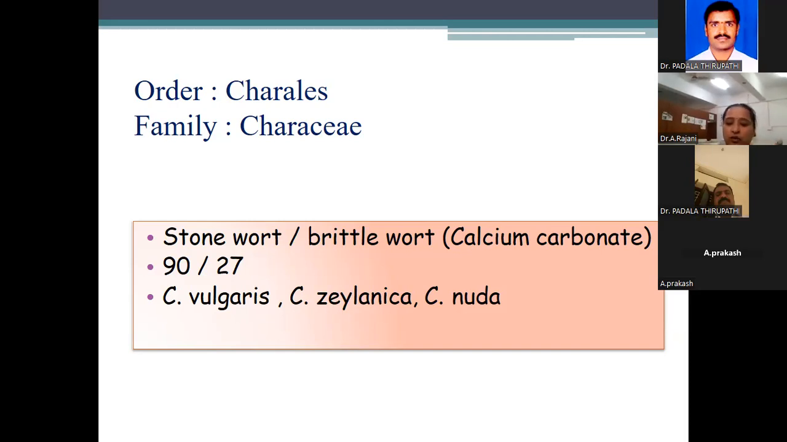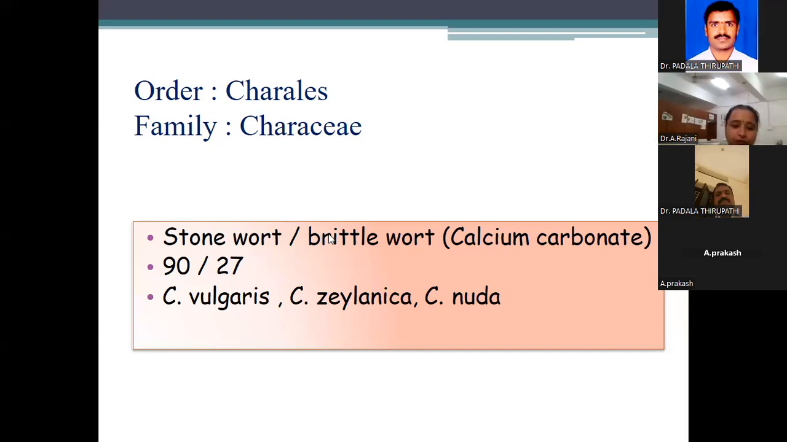Coming to another important character of Chara: in algae the cell wall is made up of cellulose, that is very common. But here in Chara, the cell wall or plant body is made up of calcium carbonate. These are the two expected questions. Very important: the Chara plant body is made up of calcium carbonate, that's why Chara is called stoneworts and brittleworts. This is the expected question.